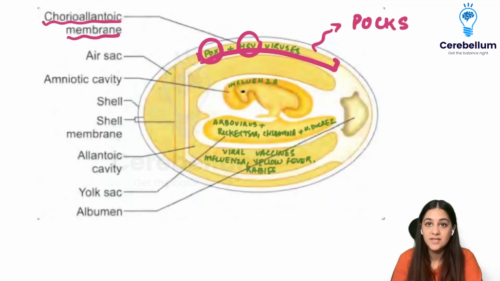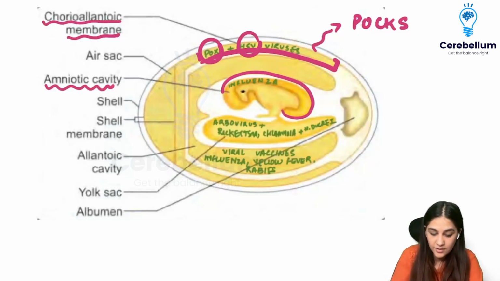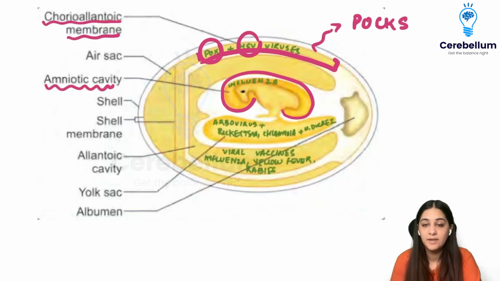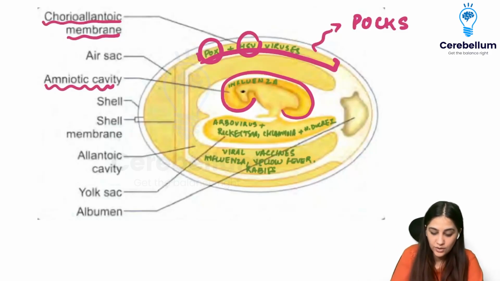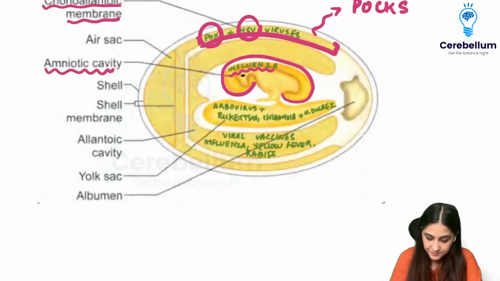So we have pox and then we have herpes. Coming to the next one, which is your amniotic cavity. The amniotic cavity is something that covers your chick, right? Just like a human baby that is covered in amniotic fluid, here the chick is also covered with the amniotic fluid. And what you can grow here is the influenza virus, right? You can grow the influenza virus here.